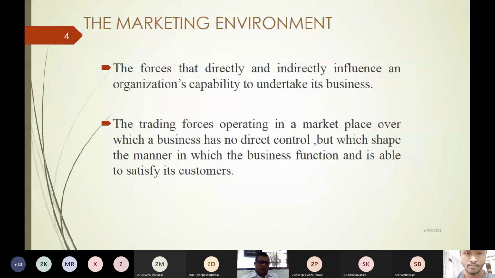When we talk about marketing environment in layman's language, these are simply the forces that directly and indirectly influence an organization's capability to undertake its business. For example, if you look at Maharashtra and consider the liquor manufacturers, the hard drink manufacturers, they cannot sell liquor to persons below 24 years in Maharashtra because of the rules and regulations prevailing in this particular state.